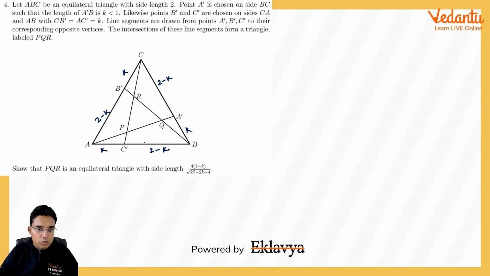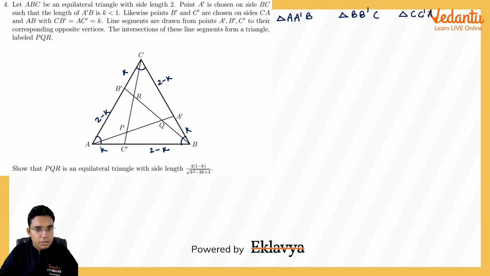Okay, so first of all, what we can see here is this angle is 60 because it is equilateral triangle. Similar to this, this angle is also 60 degree, and there is one more triangle, that is this one. This is also 60 degree. Now if you consider this triangle AA dash B, and then triangle BB dash C, and triangle CC dash A, let me check.